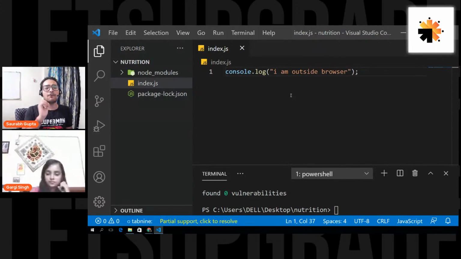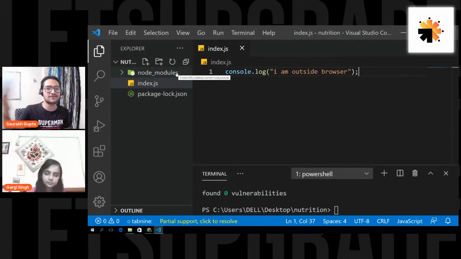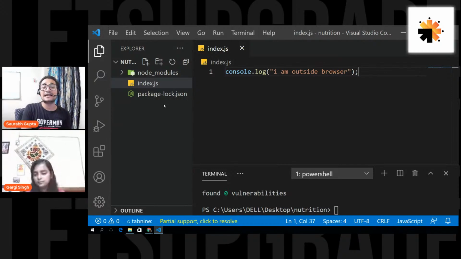Let's say I want to share my project with someone, but this node modules folder is very big. It's like 90% of the size of the project, and I don't want to send this folder over the internet because it will take a lot of time. So we don't share node modules. We only share the package.json file, and then the person gets the file, and if the person just runs npm install, all the packages listed in the package.json file will be installed and a node modules folder will be created. So that's it. That's the use of this package.json file.